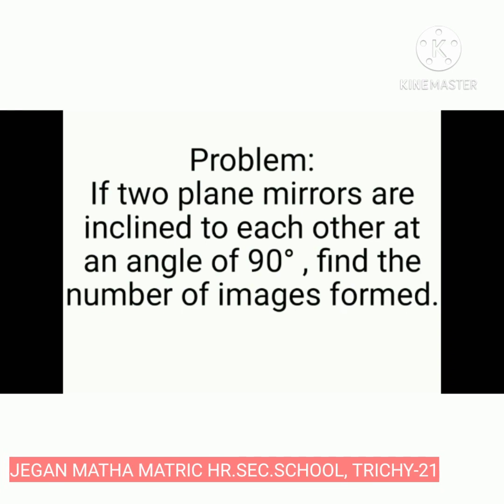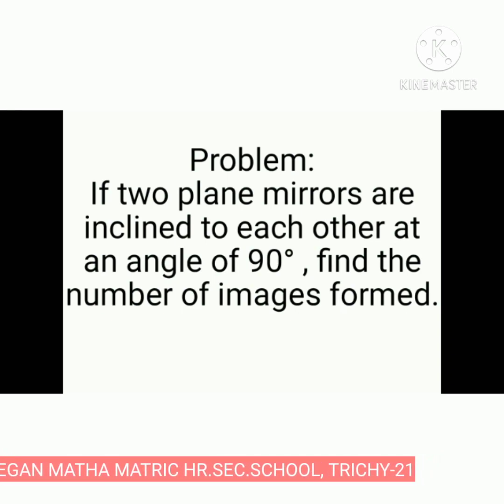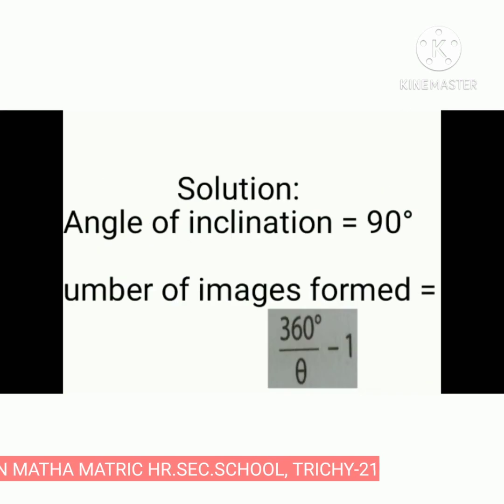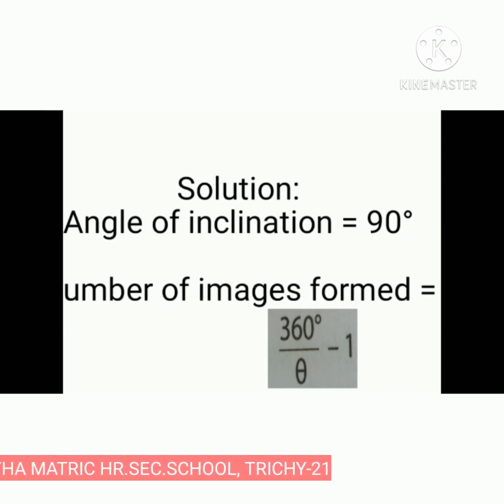I will do one problem. If two plane mirrors are inclined to each other at an angle of 90 degrees, find the number of images formed. The solution: the angle of inclination is equal to 90 degrees. Number of images formed is equal to 360 degrees by theta minus 1.